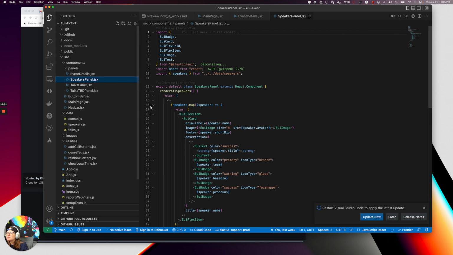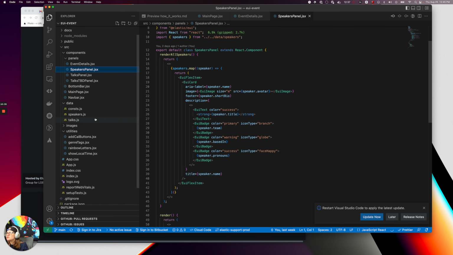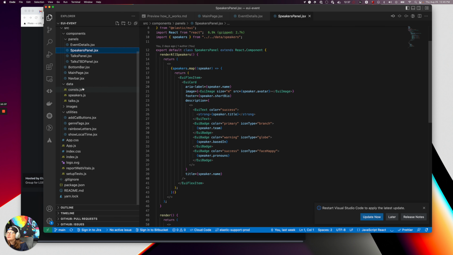And then the speakers panel. This is basically just a map of the speakers' data. So I keep all of my data here, and if you want to get fancy with this, you probably could have this somewhere else and reference it and pull it in.